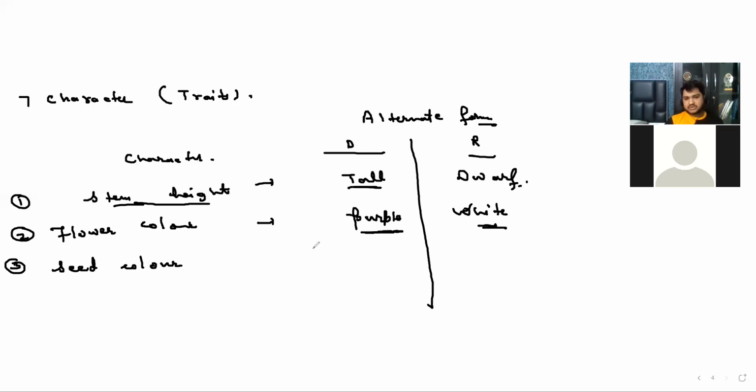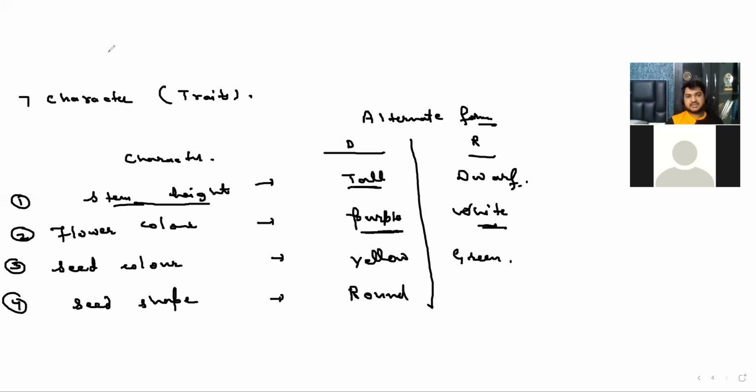So he saw seed color, which is the dominant and which is the recessive. So yellow is the dominant one, and green is the recessive one. Now we are going to take the seed shape. He saw a round, completely round, is dominant, but some seeds are something like this, wrinkled. So you will call it wrinkled.